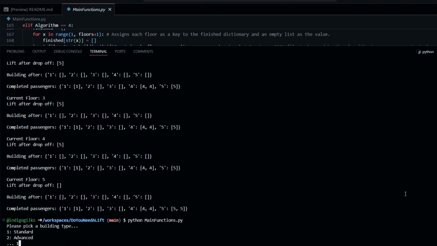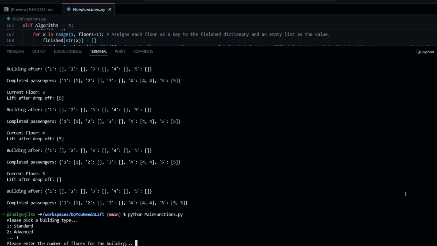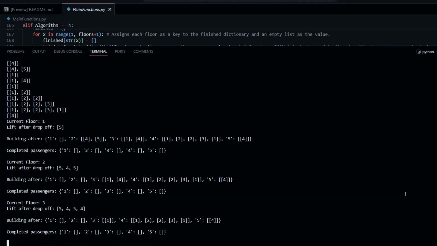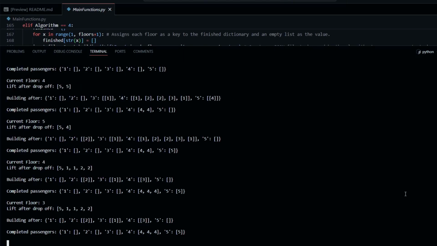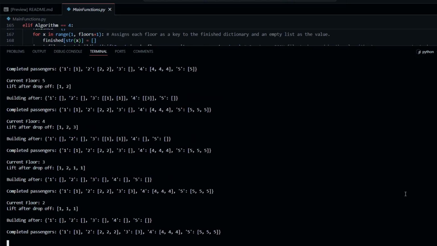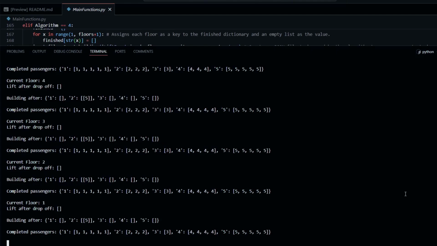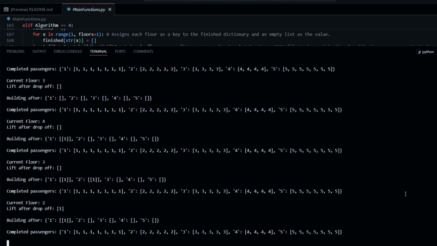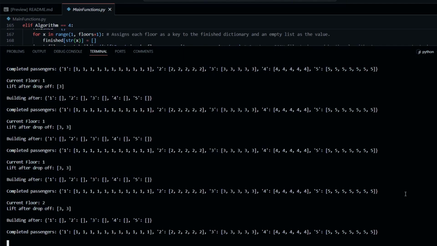Now I'm actually going to call the real-time MyLift algorithm with the standard building type, just so you can see that that works. Once again, I've sped up the footage, but you can see that for every algorithm, it's outputting the same data. It's just the way in which the lift organizes these requests, which is different.